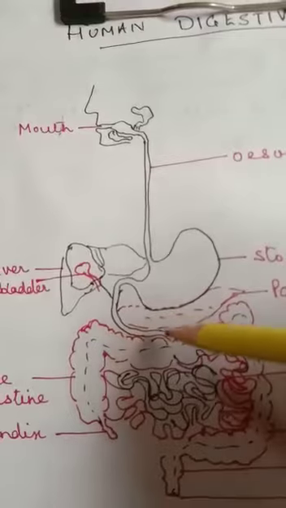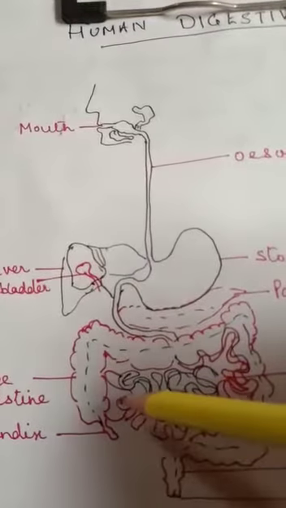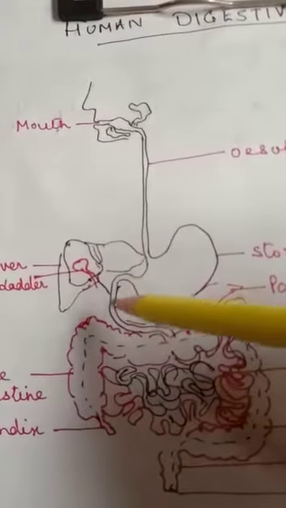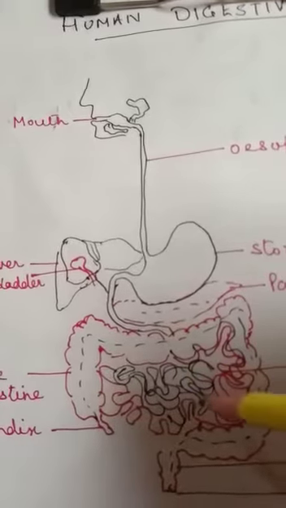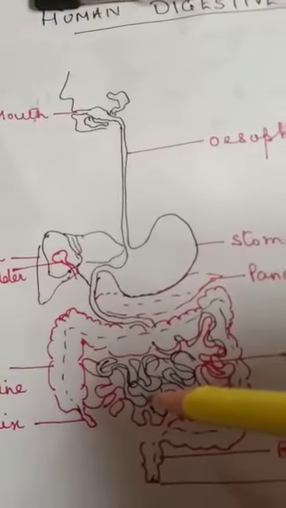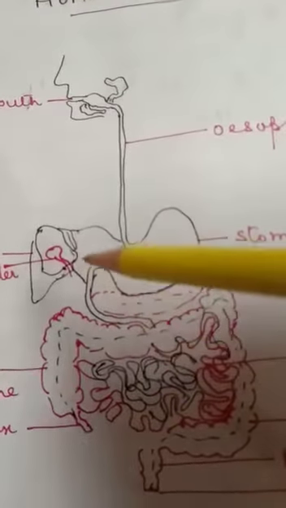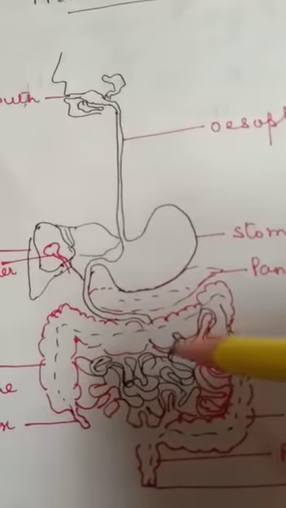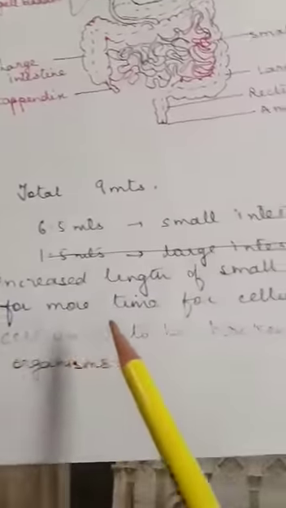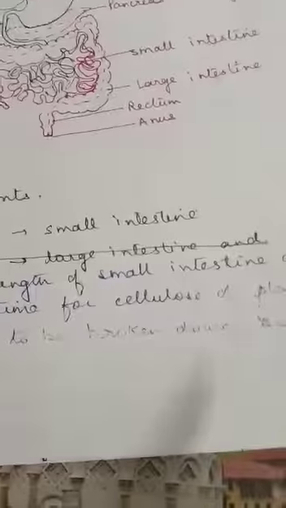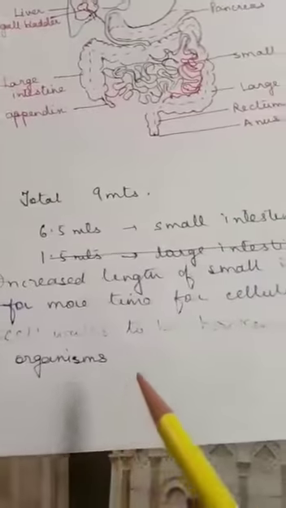Then this duodenum part comes to the jejunum, finally the ileum. Most of the digestion is completed in the small intestine. Also note that the intestine of herbivorous animals is longer compared to carnivorous animals because this increased length of the small intestine allows for more time for cellulose of plant cell walls to be broken down by microorganisms.